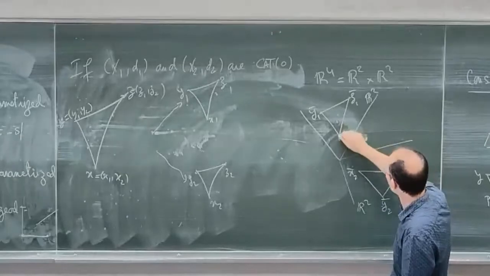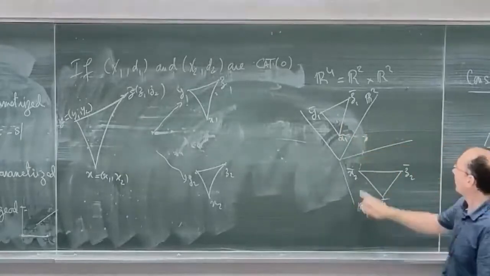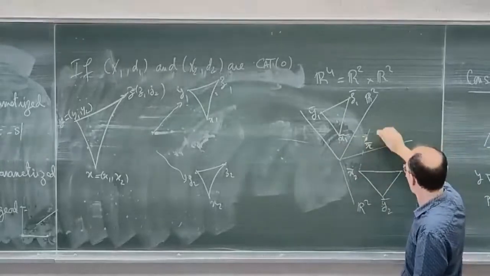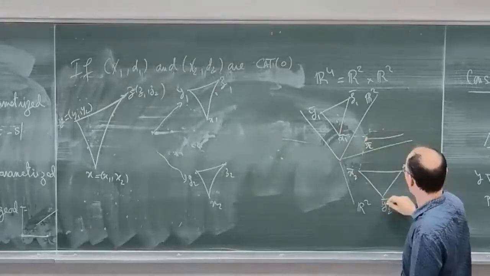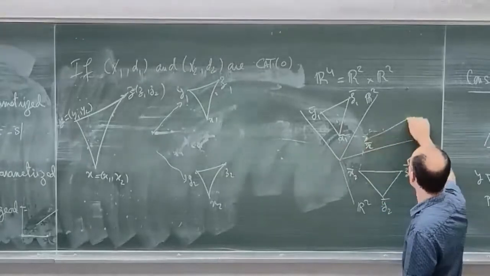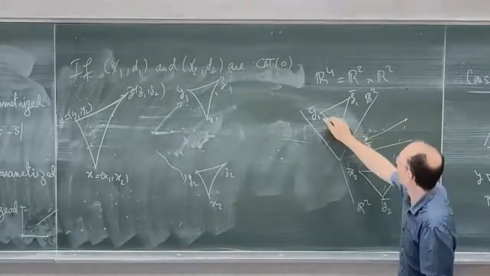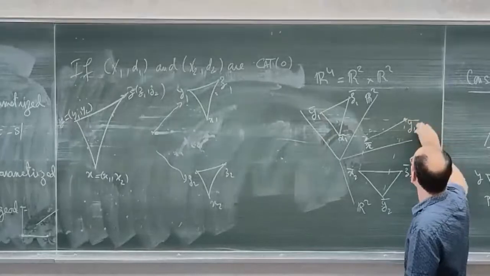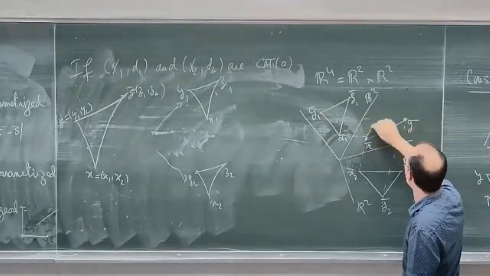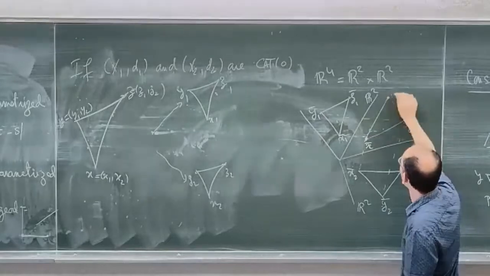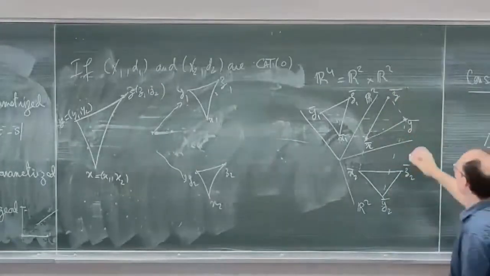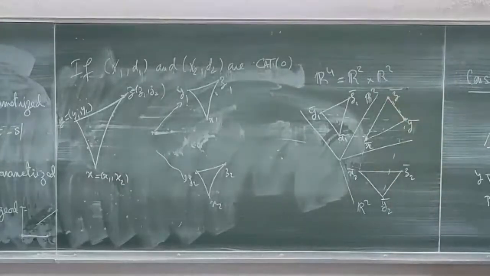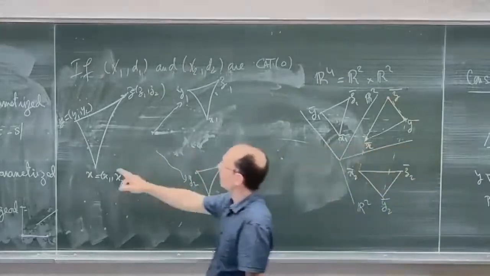So here I have a point whose coordinates are X1 bar and X2 bar. So I have a point X bar, and a point Y bar, whose coordinates are given by Y1 bar and Y2 bar, and I have the last point Z bar. My picture is a bit awful. And what I'm saying is that, in fact, this triangle X bar, Y bar, Z bar is a comparison triangle for X, Y, Z.